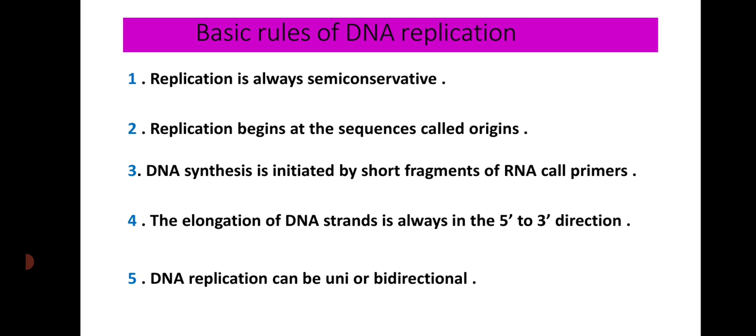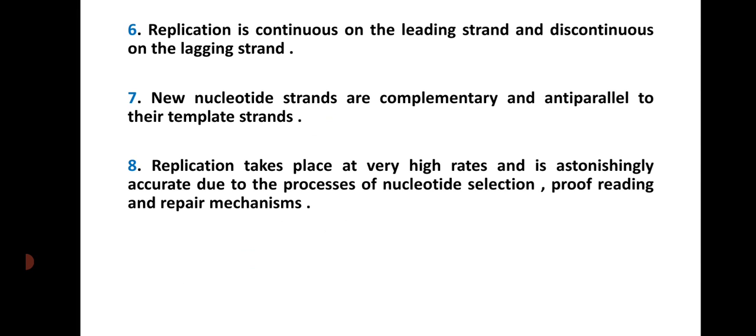Now, the basic rules of DNA replication. Replication is always semi-conservative, and replication begins at sequences called origins. DNA synthesis is initiated by short fragments of RNA called primers. The elongation of the DNA strand is always in the 5' to 3' direction. DNA replication can be unidirectional or bidirectional also. Replication is continuous on the leading strand and discontinuous on the lagging strand. It means the leading strand is continuous and the lagging strand is in fragment form.